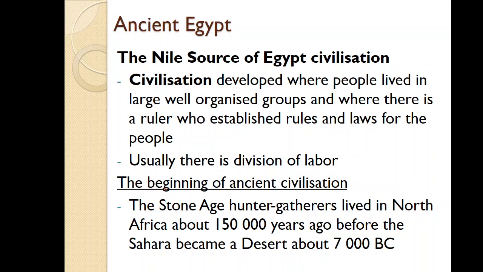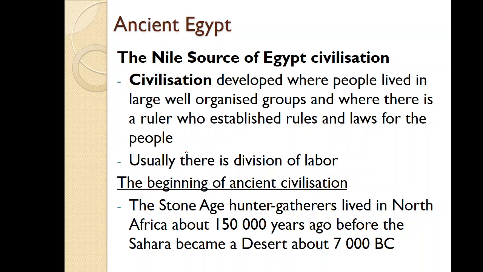Okay, ancient Egypt. Ancient Egypt and Great Zimbabwe are two of the civilizations that happened in Africa in the earlier times. So, civilization developed where people lived in large, well-organized groups, and where there is a ruler who established rules and laws for the people. And usually there is a division of labor, meaning that a specific sex, male people, do this kind of jobs which women or female people don't do.